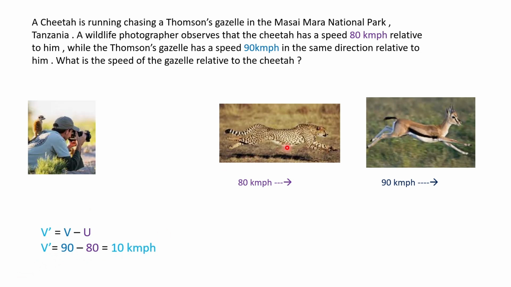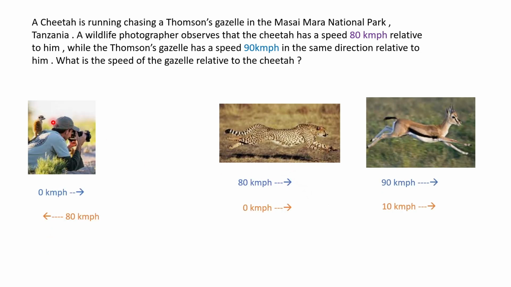So the cheetah will say that the gazelle is running only at 10 kilometers per hour, but the cheetah is also running fast, right? Cheetahs usually can run faster than that actually. They can run as fast as 120 kilometers per hour, but maybe this cheetah is exhausted or something. So the idea here is that we can treat the photographer and the cheetah as two different frames of reference, and these three objects, the photographer, the cheetah, and the gazelle, are going to have different values of velocities in these two reference frames. You can calculate it, all right?